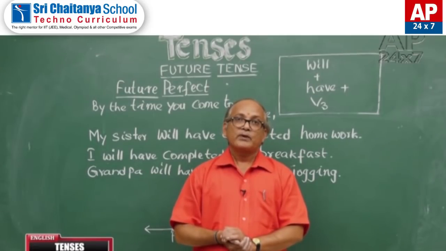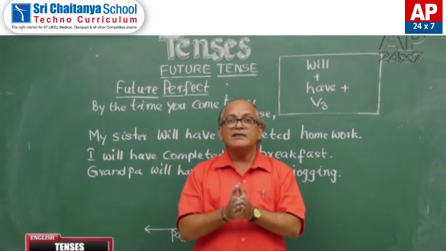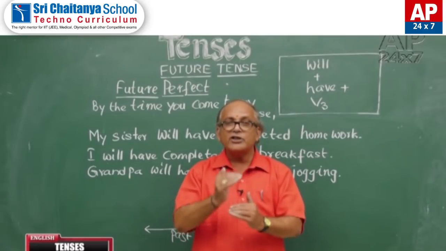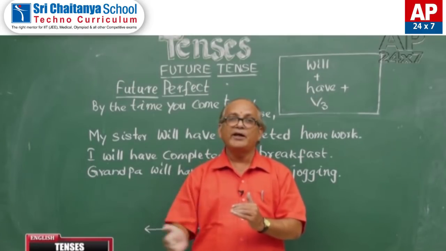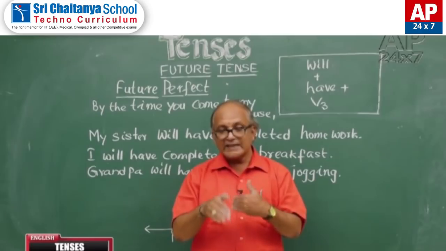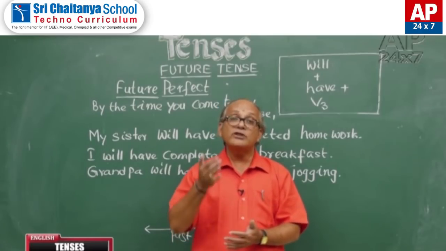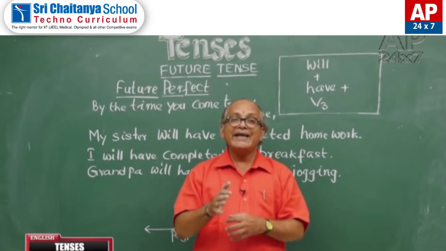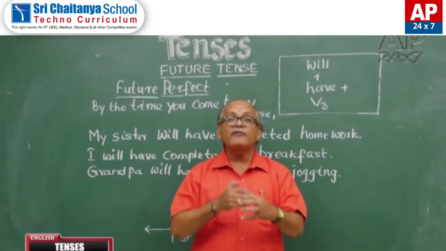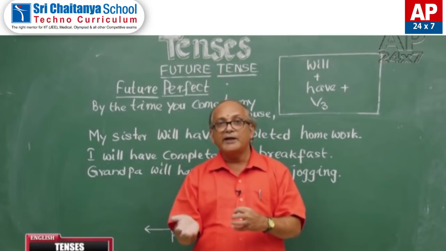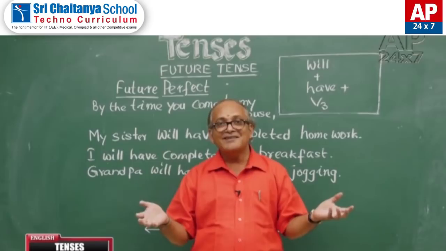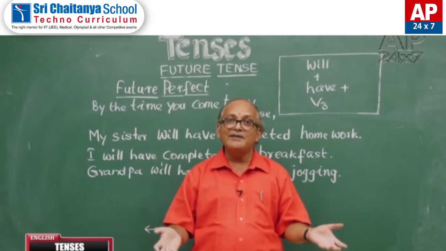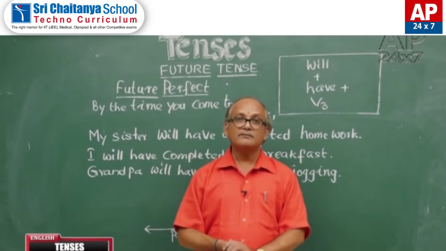So, perfect tense always speaks about the completion of an action before a point of time. In the same way, future perfect also indicates the completion of an action before a point of time. The only thing is that that point of time is in future.